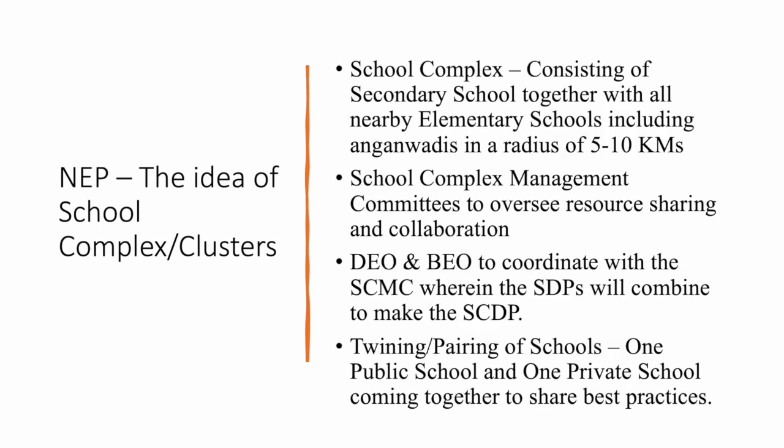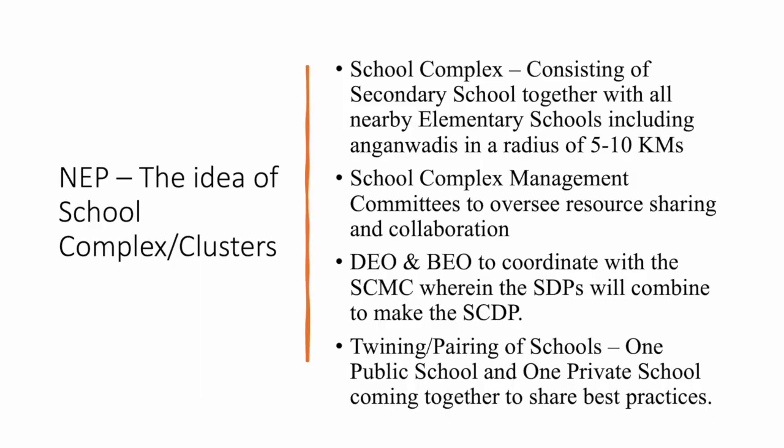Now NEP says school complex. What is a school complex? The secondary school can be clubbed together as a group with all the elementary schools. If there are elementary schools in a radius of 5 to 10 kilometers, an LP school, a UP school, and then one single secondary school, these can all be considered part of a school complex, or you can say a school cluster. And for this school complex there can be an SCMC. Now every school has an SMC, a school management committee. This school complex can have a school complex management committee to oversee resource sharing and collaboration.